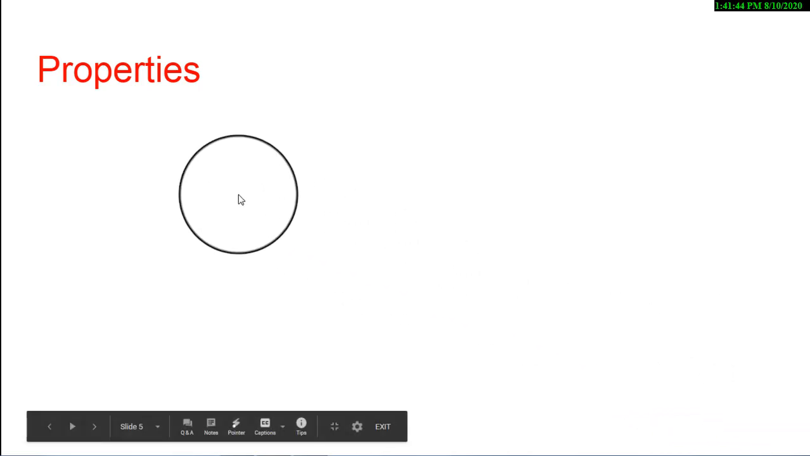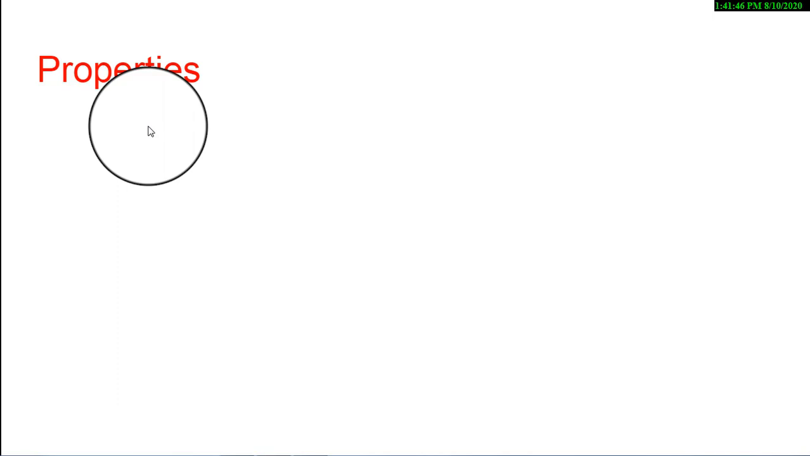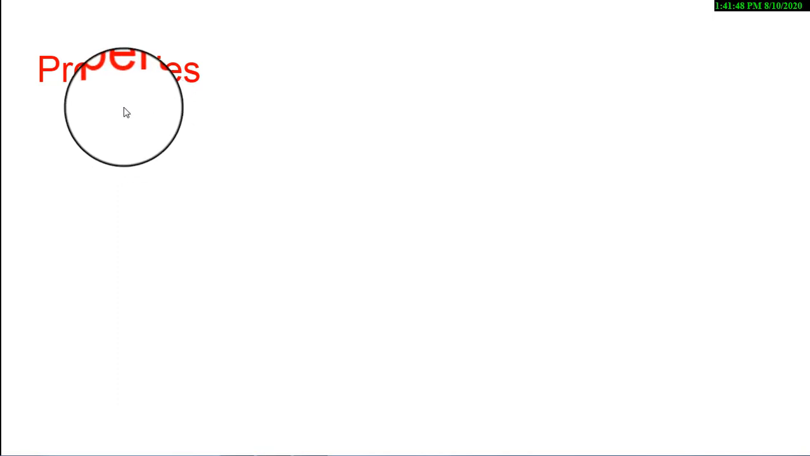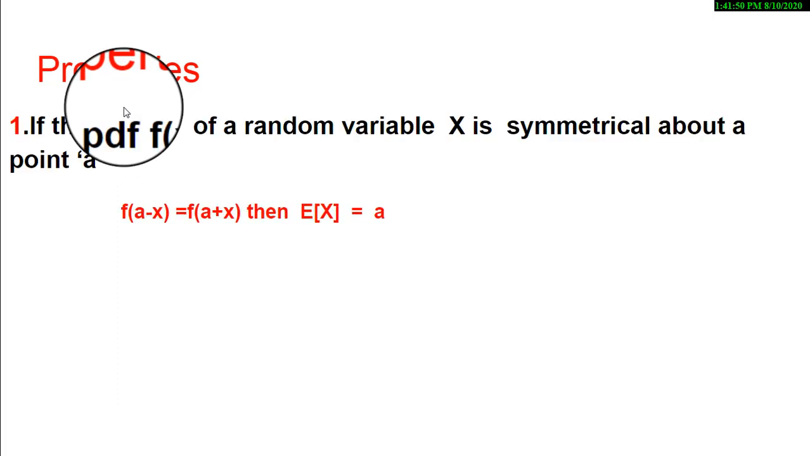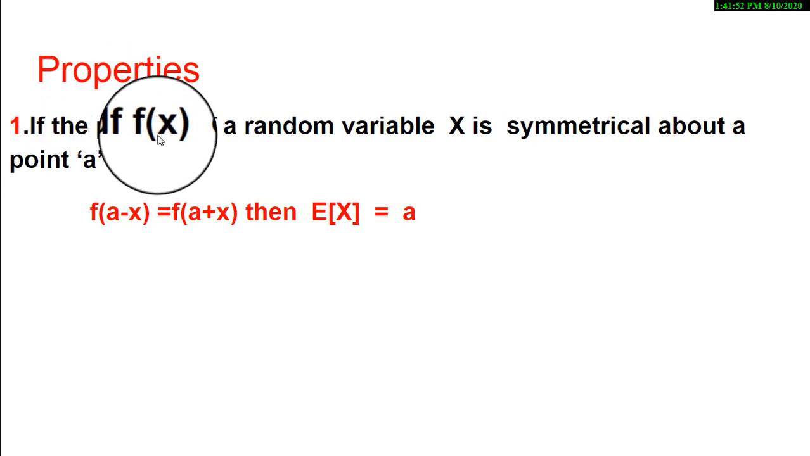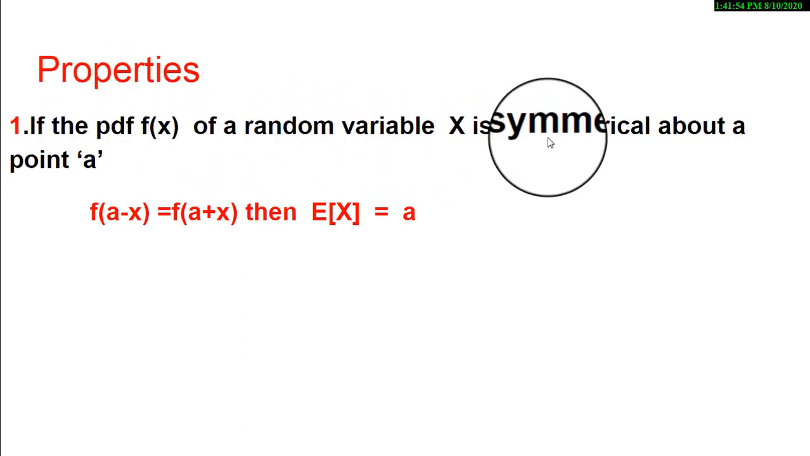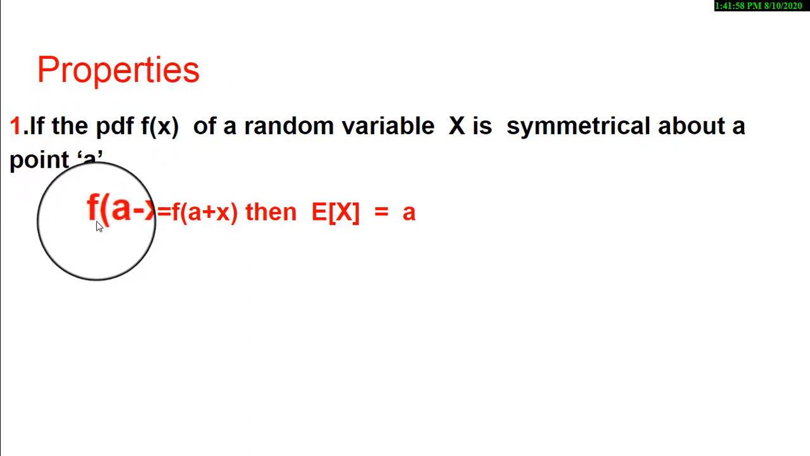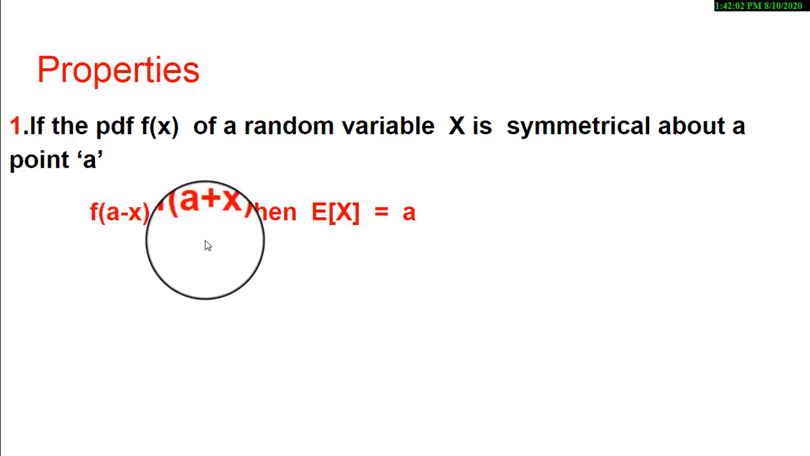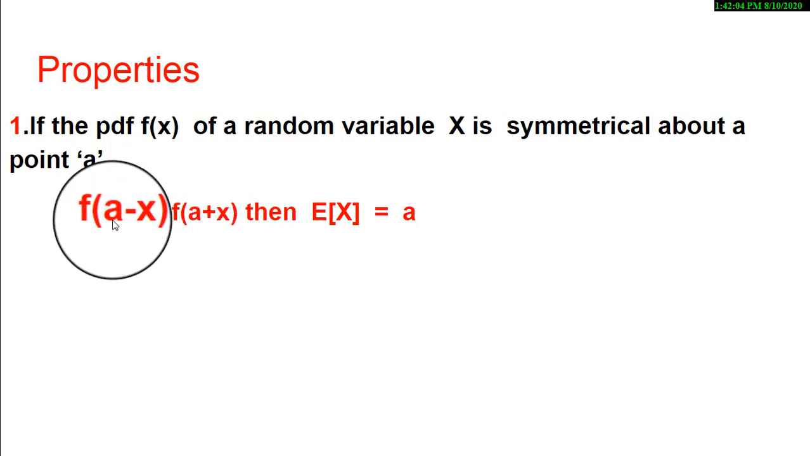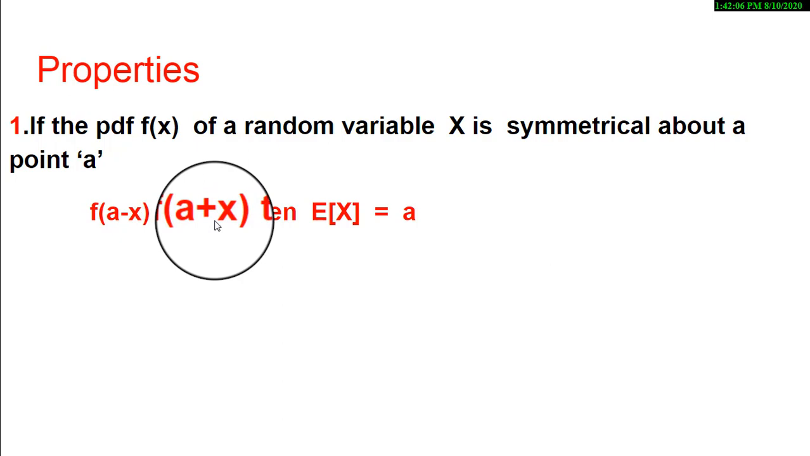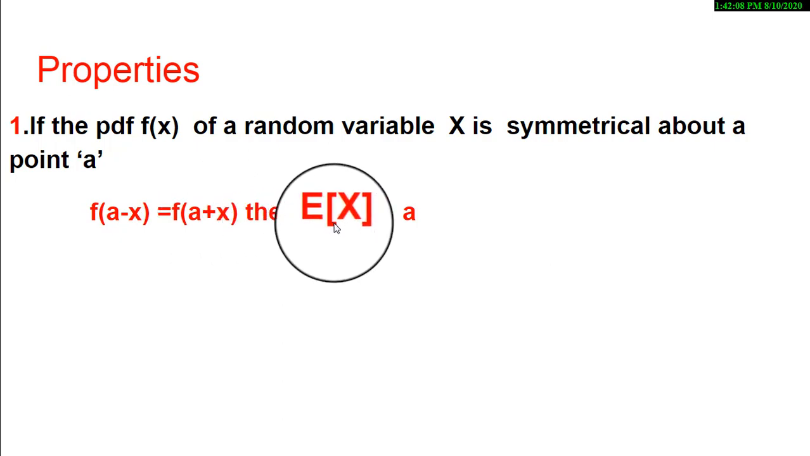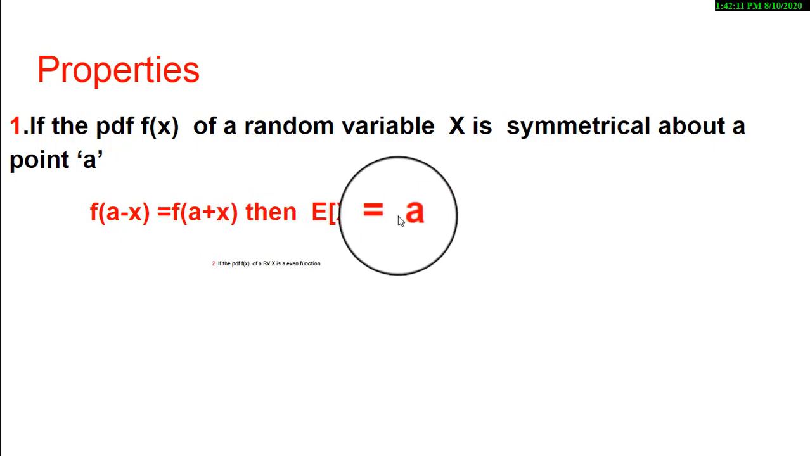Now coming to the properties for the mathematical expectation or for the means, the first one says if the probability function f of x of a random variable x is symmetrical about a point. Over here, symmetrical about a point is we are taking the function f of x. The value of a is being taken on either side, so f of a minus x is equal to f of a plus x. Then the expectation value is equal to 0.